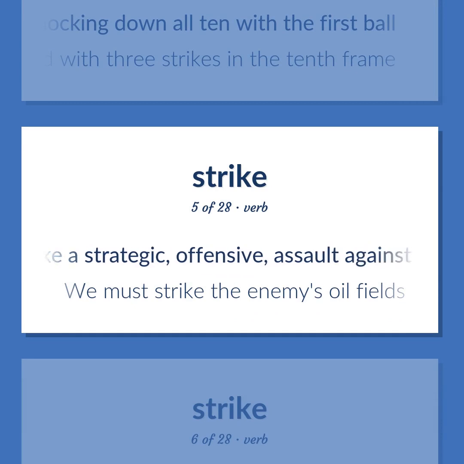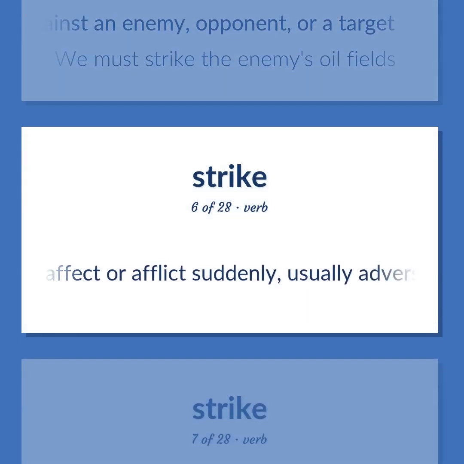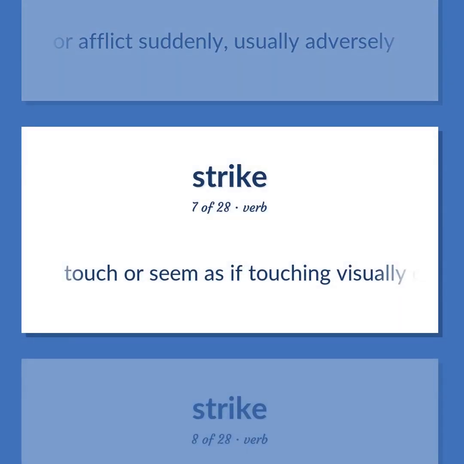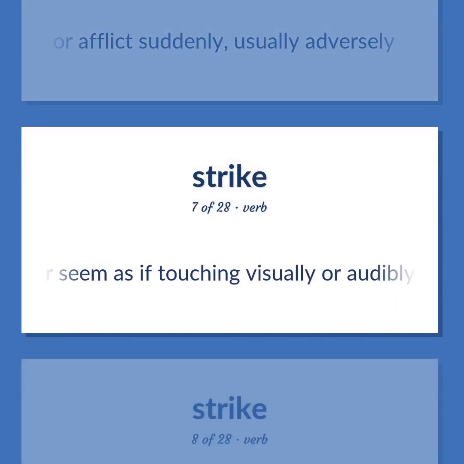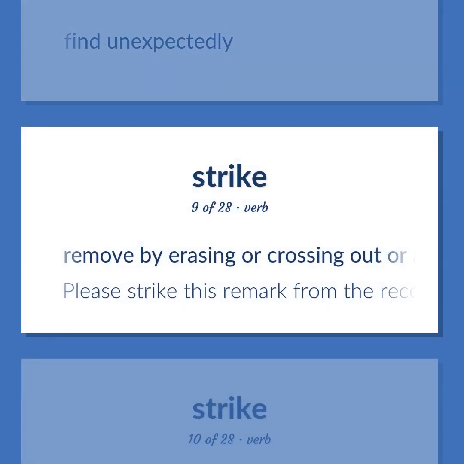Make a strategic, offensive assault against an enemy, opponent, or a target. We must strike the enemy's oil fields. Affect or afflict suddenly, usually adversely. Touch or seem as if touching visually or audibly. Find unexpectedly. Remove by erasing or crossing out, or as if by drawing a line. Please strike this remark from the record.